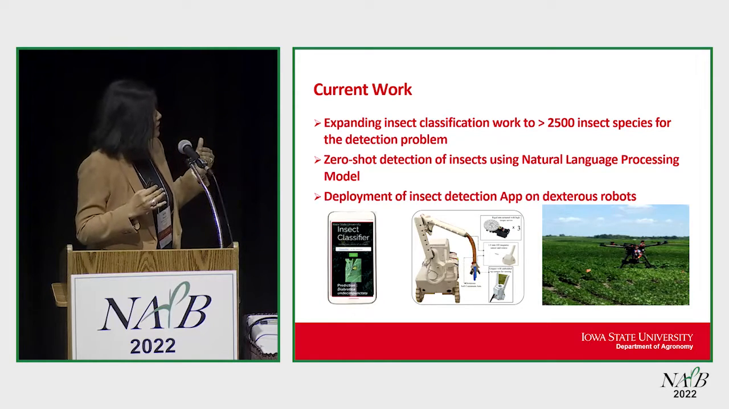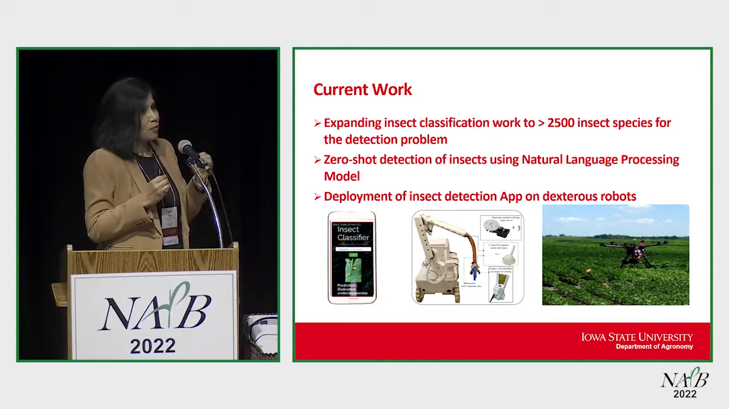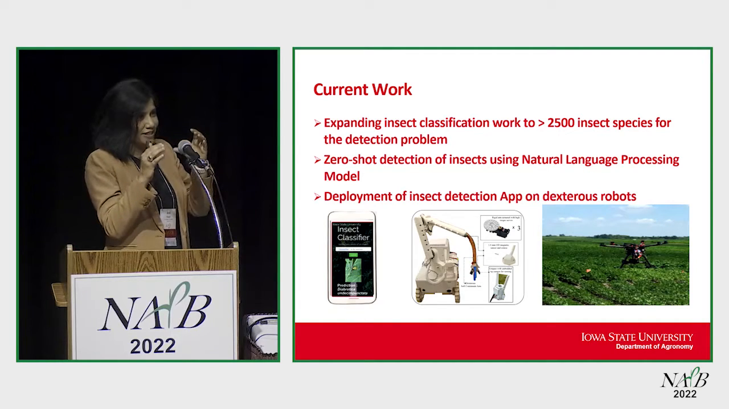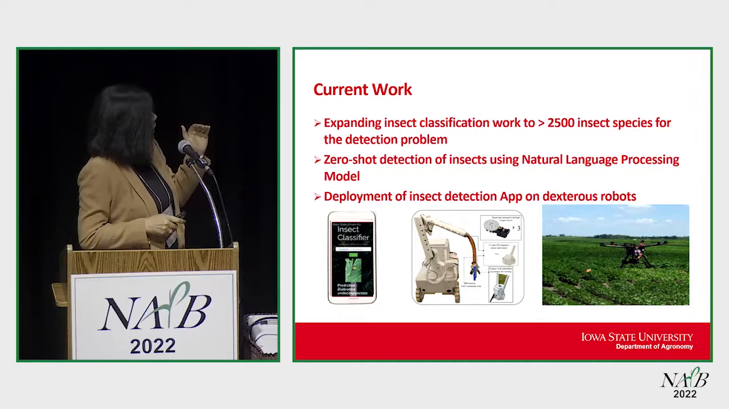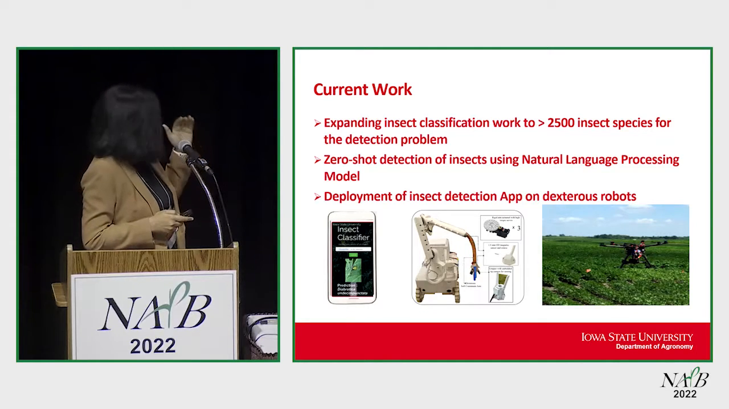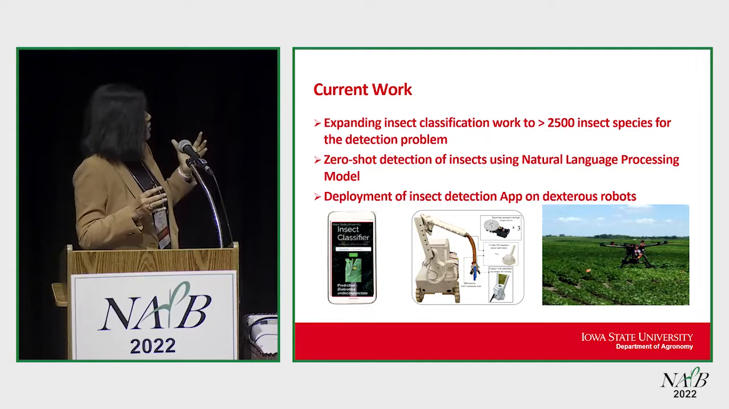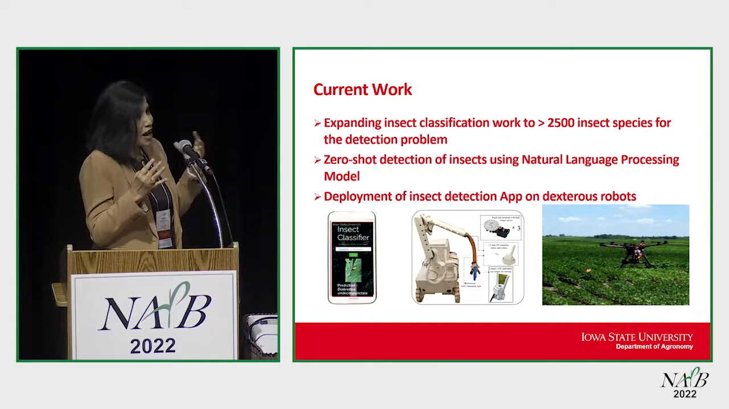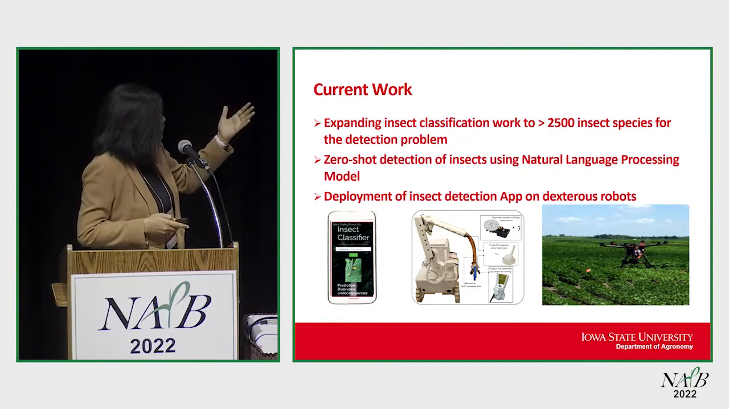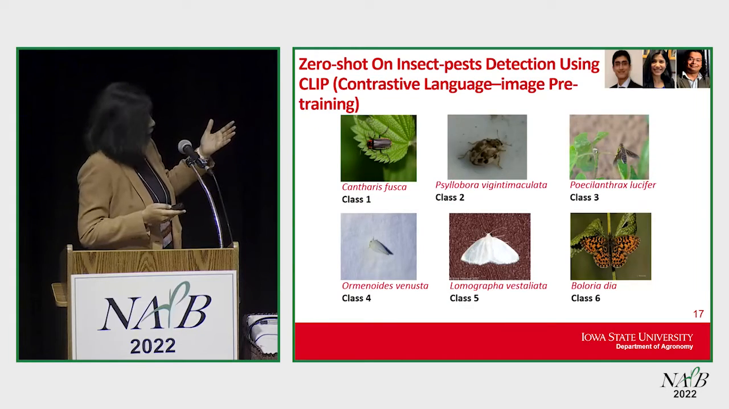But in order to use these robots to detect, we have to put bounding boxes around these insects, because a classification algorithm is not going to work. So what we are trying to do is move to zero-shot detection of these insects using natural language processing models. Till now, we were using image processing models, but now we are also combining natural language processing models. And here you can see this is the coolest part.